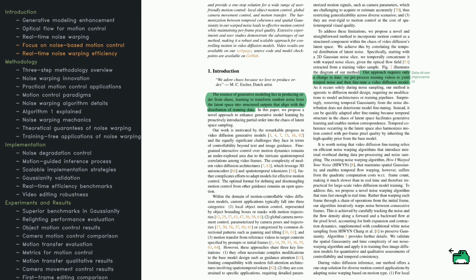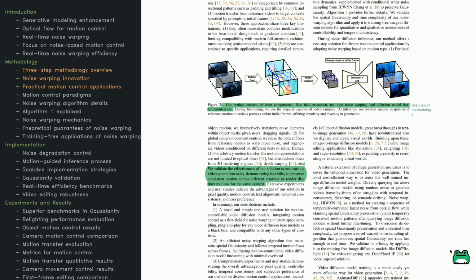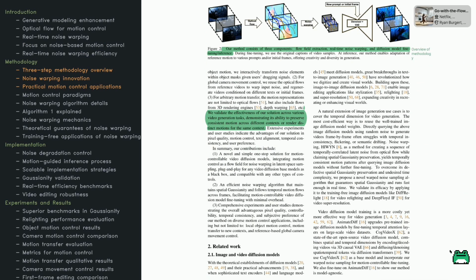Check out how this new noise warping algorithm can run quickly, even in real time. It warps noise frame by frame, ensuring smooth motion without the complexity of previous lengthy methods. This efficiency makes it scalable for large training sets and also really flexible, whether you're animating objects or transferring motion from a reference video. And it still maintains temporal coherence and high-quality visuals, thanks to how neatly it fits into standard diffusion pipelines. Let's look under the hood of how everything is pieced together.